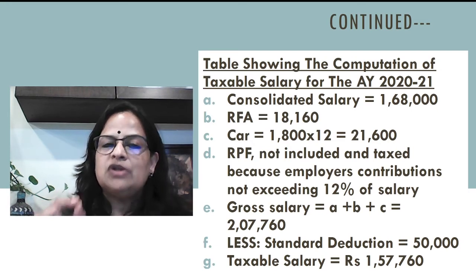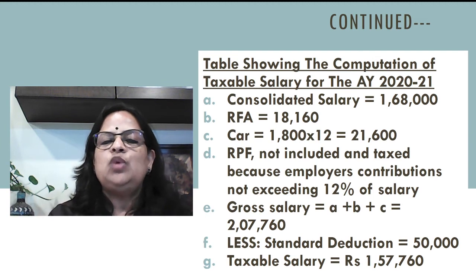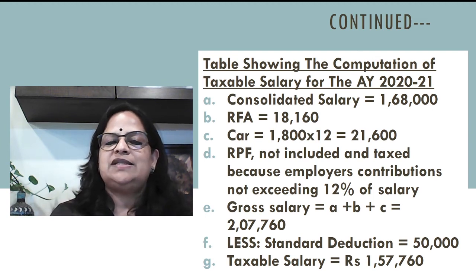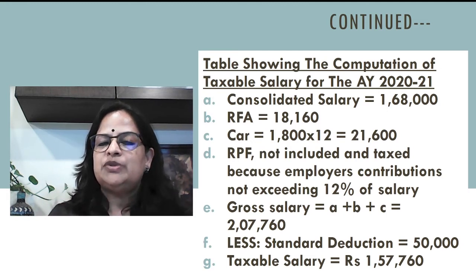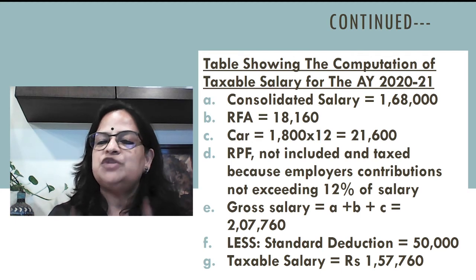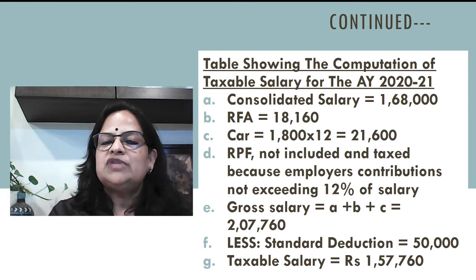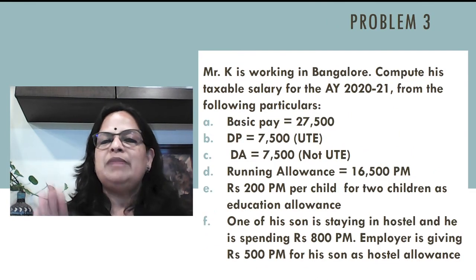So, gross salary here is adding A plus B plus C: 2,07,760. Now, standard deduction, you have to remember that it will not be given in the question. It is 50,000 flat for this assessment year. Flat rate of 50,000. You have to remember that. So, taxable salary is 2,07,760 minus 50,000, that is 1,57,760.